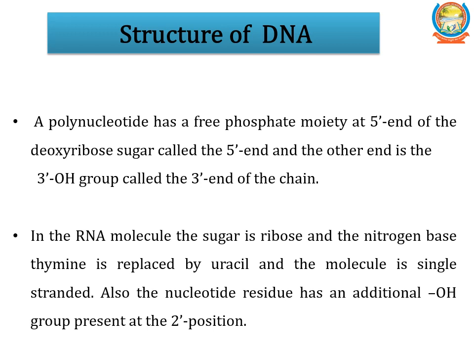In RNA, you know that thymine is replaced by uracil. In RNA, every nucleotide residue has an additional OH group present at the 2' position in the ribose. So that leads to dinucleotide chains. That is nothing but polynucleotide chain formation.